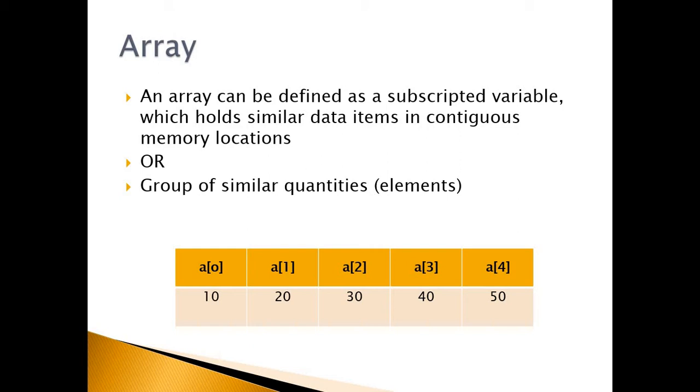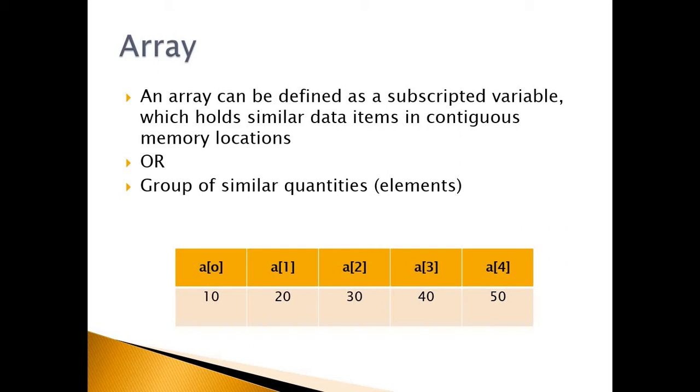Any name can be assigned to an array. In this example it is A. So if the same name is used, then how to refer to the individual elements? Here the individual elements stored in the array are referred to by using their index, and the index starts from 0. So the first element in the array is referred to by using A in bracket 0, that is A with index 0.